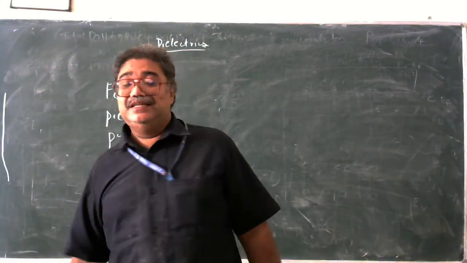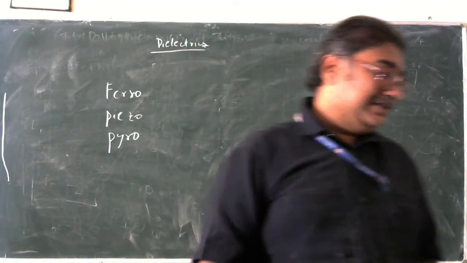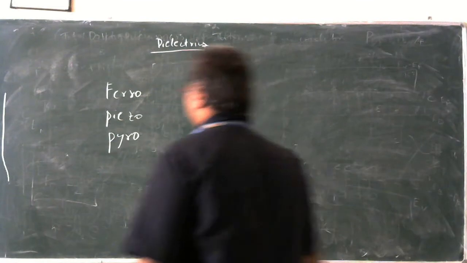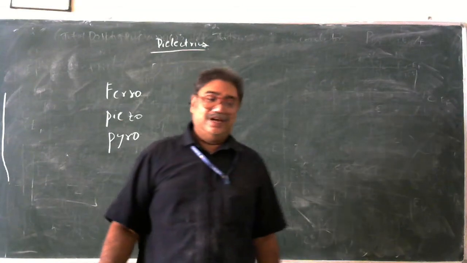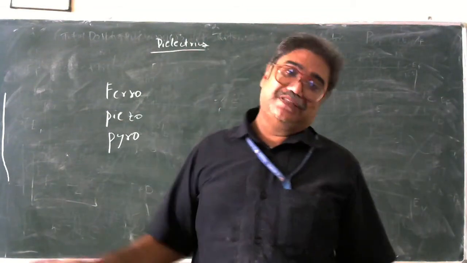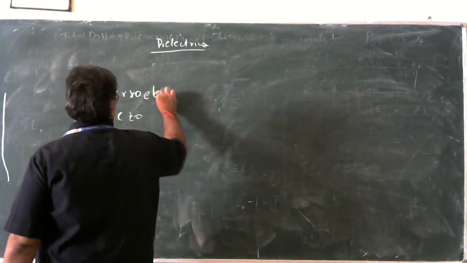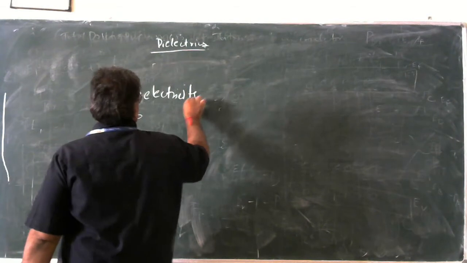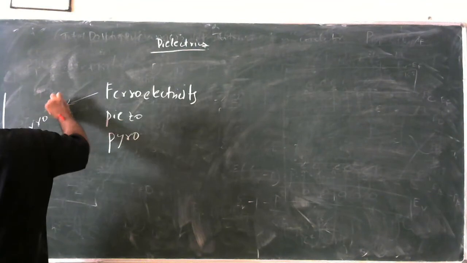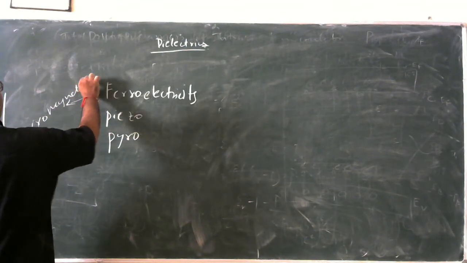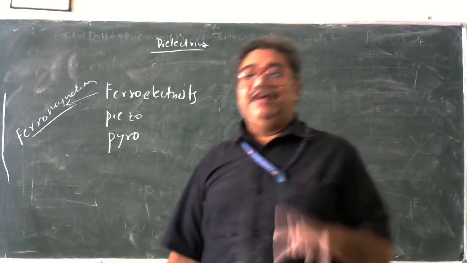Ferroelectricity, of course, doesn't contain any ferrous material, because ferrous is a conductor. Then immediately the question would be: sir, when we are saying it is a dielectric, and a dielectric is nothing but an insulator, then how come we are using this ferro? Yes, ferro is a conductor, but we are not studying any ferrous properties here. This term ferroelectricity is derived from ferromagnetism.